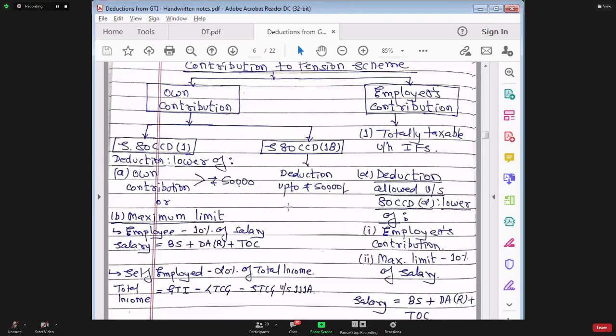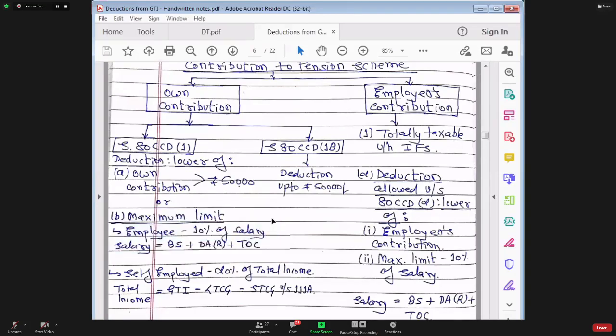So if you are an employee, if you are doing a job, then for you the maximum limit is 10% of salary. And what do you mean by salary? Salary means that same old definition: basic salary, DA recognized, and turnover commission. Is that very clear? So actual deduction will be how much? Amount contributed or maximum limit, whichever is lower, will be allowed as deduction. Amount contributed to the pension scheme or the maximum limit of 10% of salary, whichever is lower, will be allowed as deduction if you are an employee.